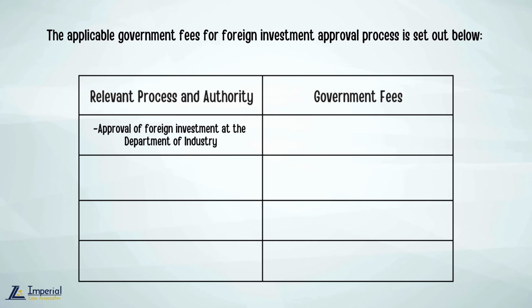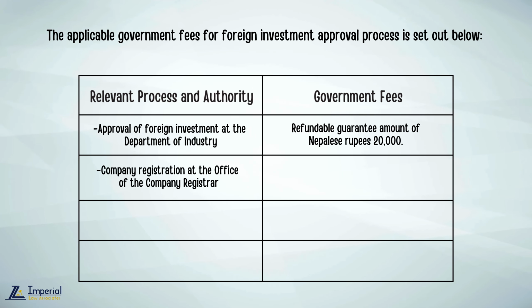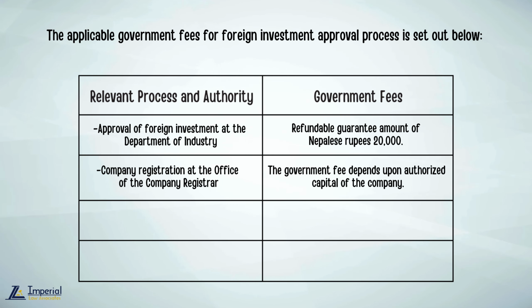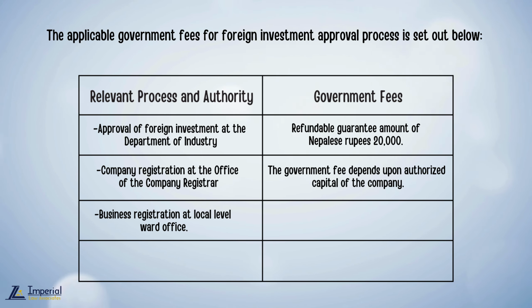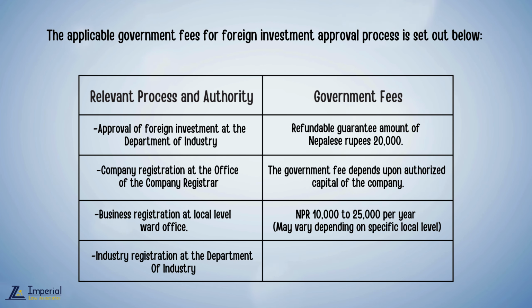For approval of foreign investment at the Department of Industry, refundable guarantee amount of Nepalese rupees 20,000. For company registration at the Office of the Company Registrar, the government fee depends upon authorized capital of the company. For business registration at local level ward office, Nepalese rupees 10,000 to Nepalese rupees 25,000 per year may vary depending on specific local level. For industry registration at the Department of Industry, the government fee is not applicable.